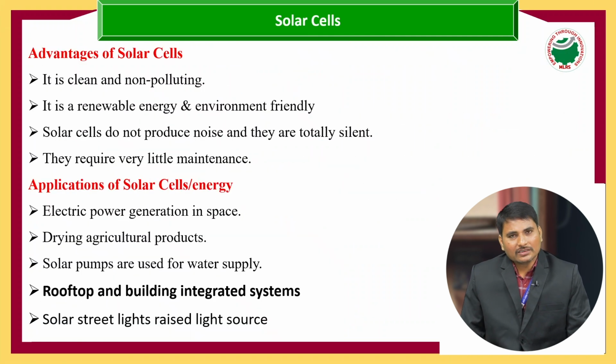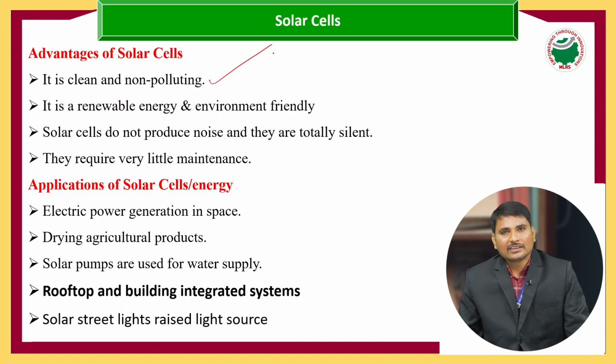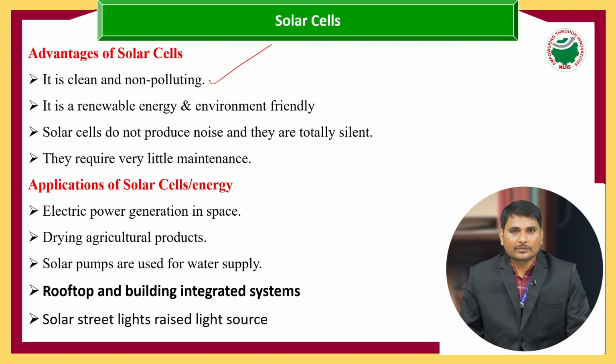After that we will see the advantages of a solar cell. It is clean and non-polluting. We do not get any end products or byproducts, and it is a very clean energy.